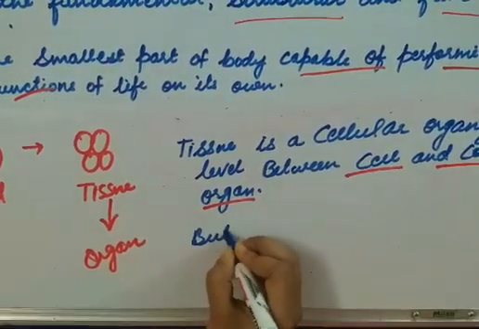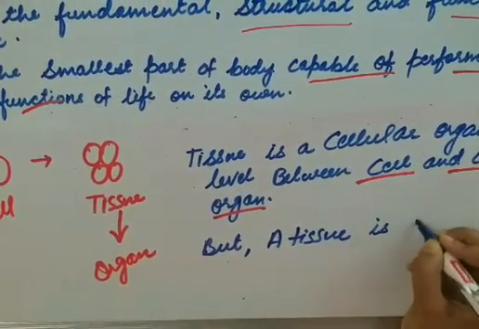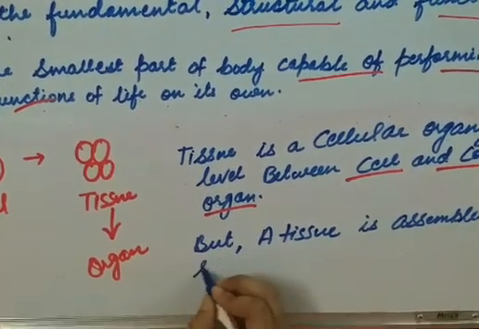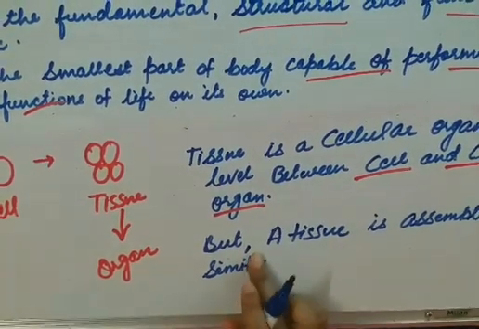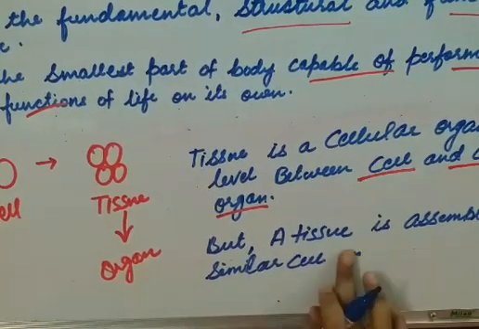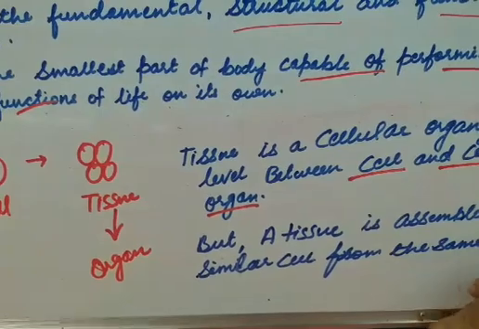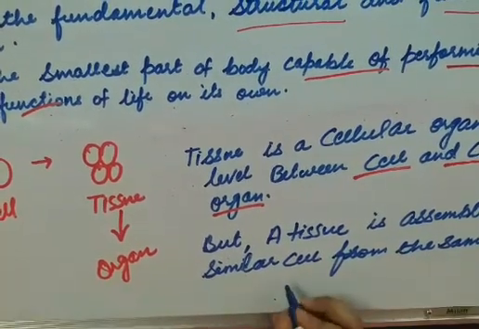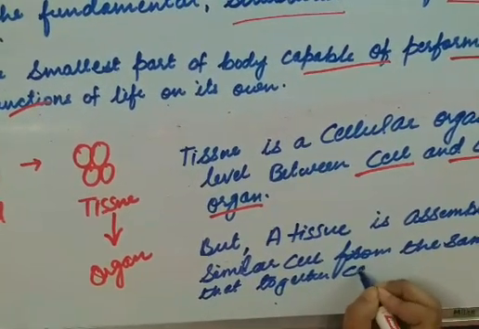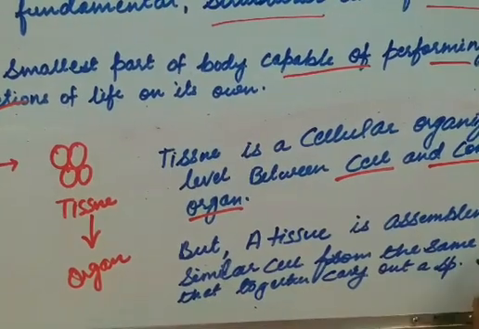But a tissue is an assemblance of similar cells, and similar cells from the same origin that together carry out a specific function.